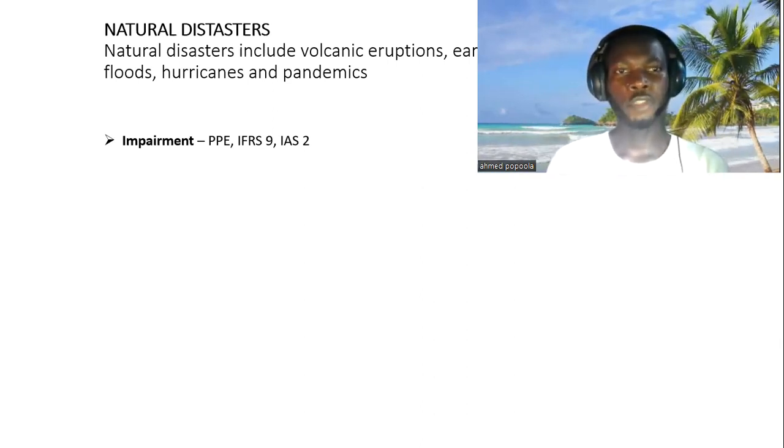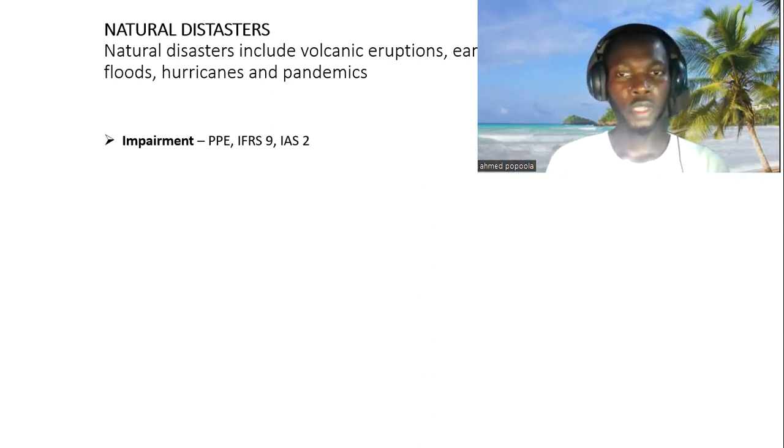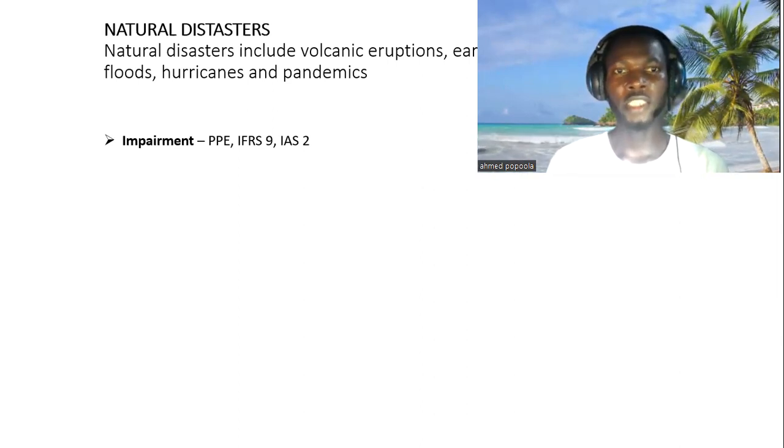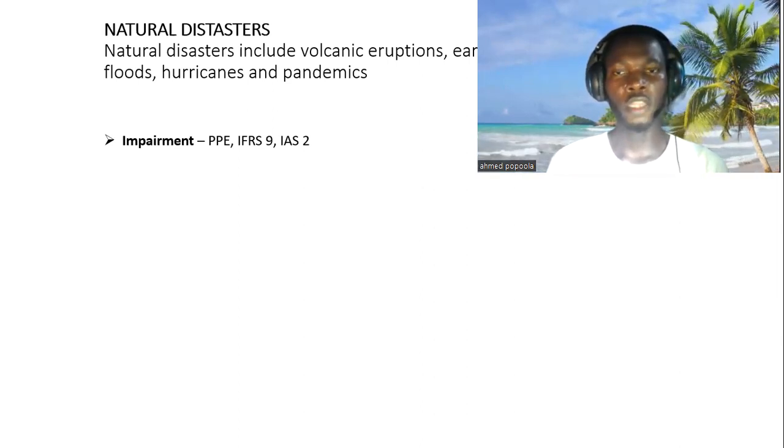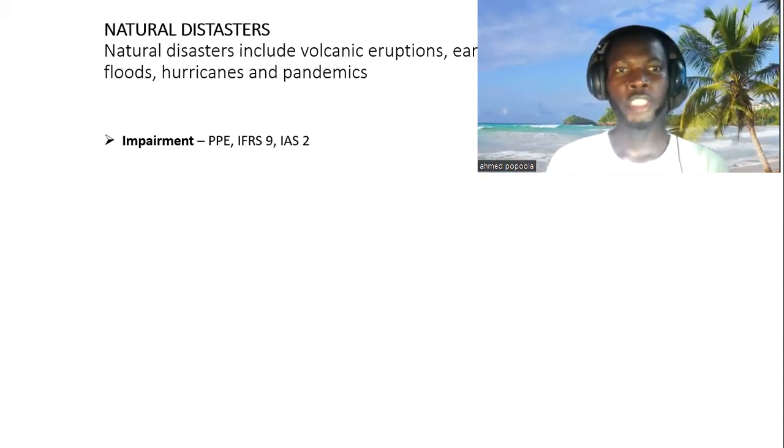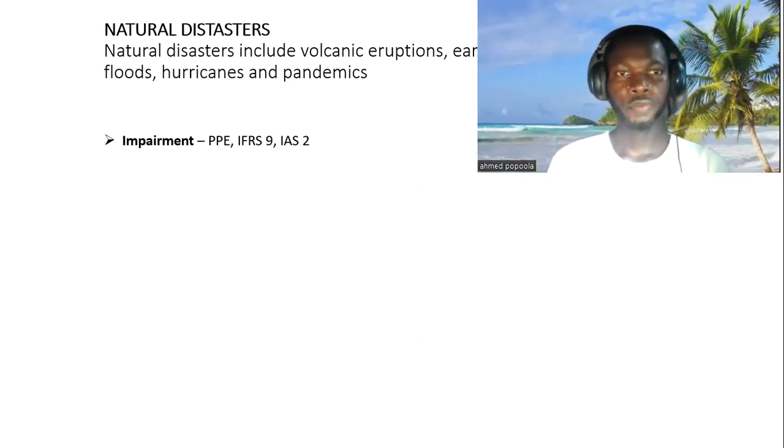But if the natural disaster leads to the destruction of the item of PPE, there is no need for the entity to start assessing the asset for impairment. What the entity needs to do is to derecognize the asset in its financial statements, right?